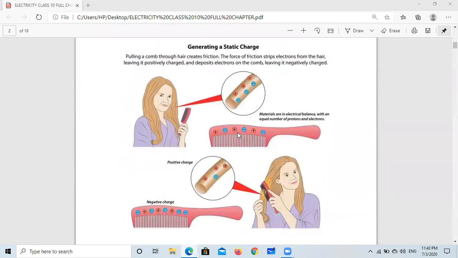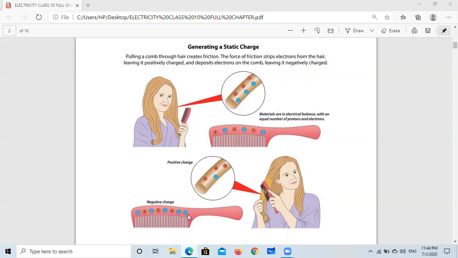Initially, the plastic comb is neutral and the hair is also neutral. When the plastic comb is rubbed with hair, some of the electrons from the hair are transferred to the plastic comb. So the number of electrons increases on the plastic comb. Here you can see the symbolic representation: 3 electrons and 3 protons. Here we can say 1, 2, 3, 4, 5 electrons and 3 protons.